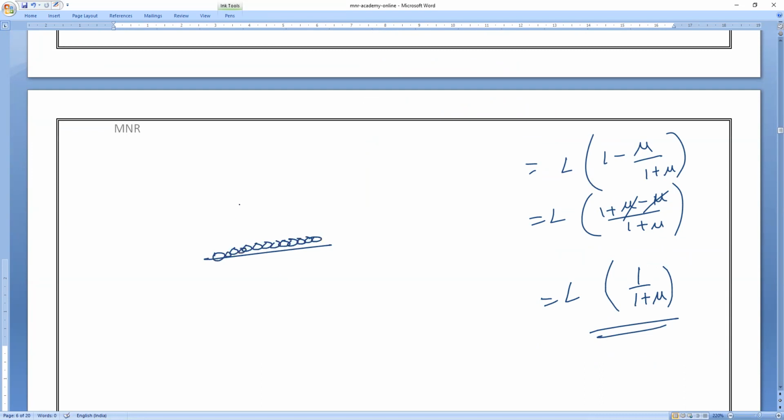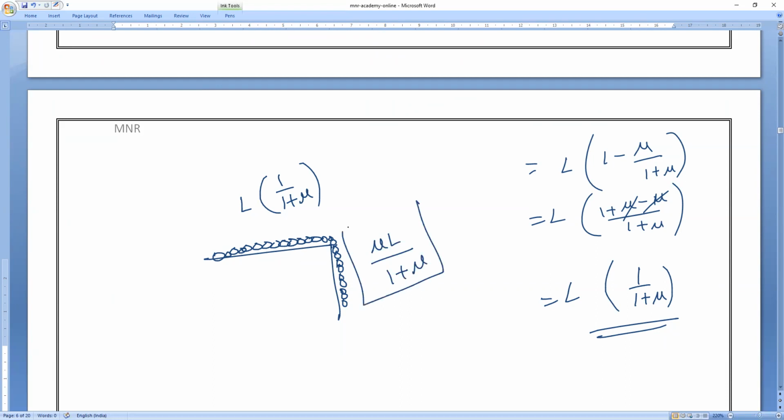It is not slipping off. So this length is what? L into 1 by 1 plus mu. And what is the length of this part which is hanging? What is the length of this part? All of you. Mu L divided by 1 plus mu. Is it okay, everybody?